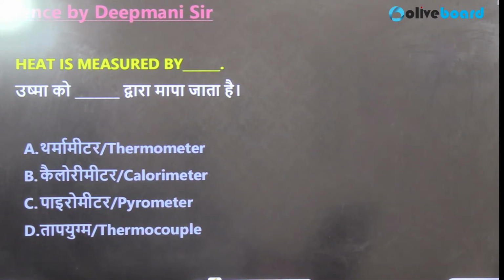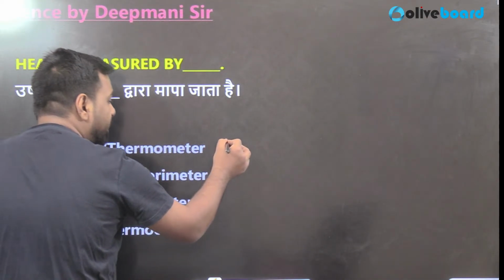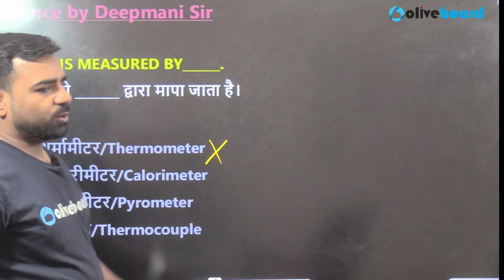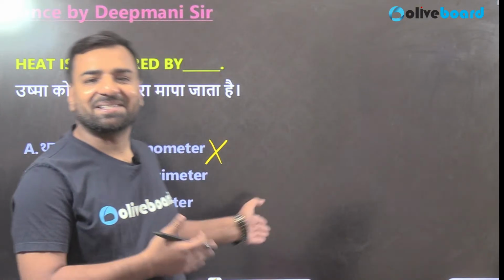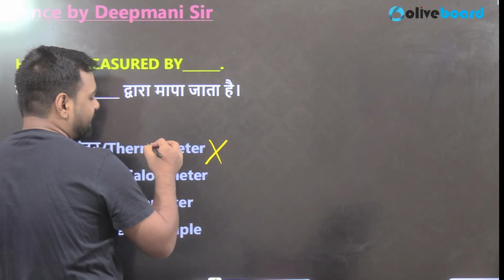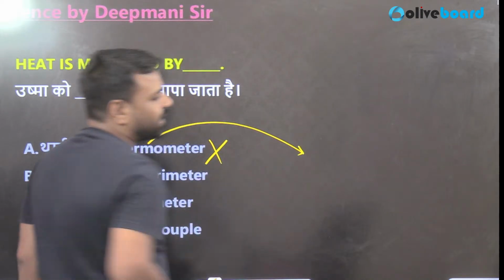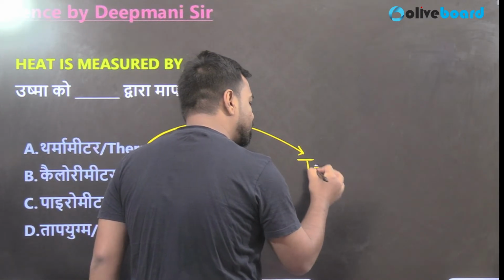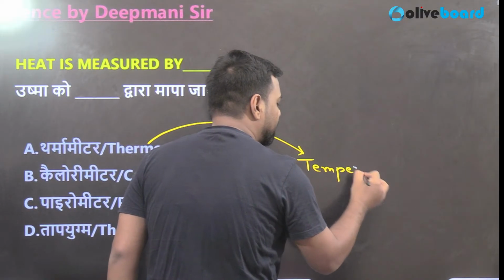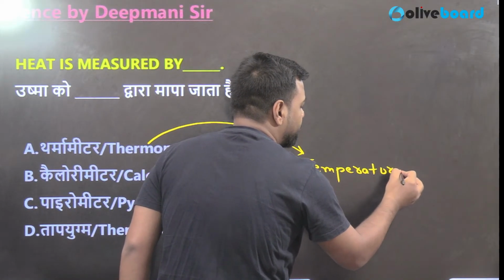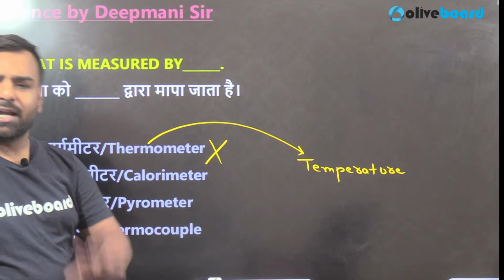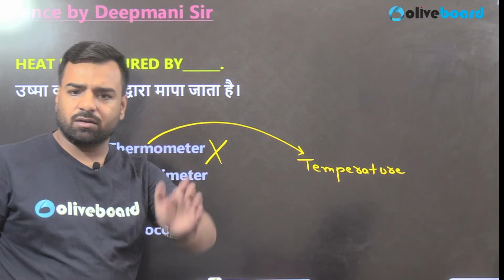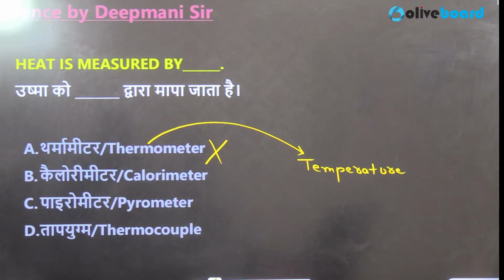Thermometer, I knew it might create confusion, guys. Thermometer is not the answer. So yes, that's why these sessions are important. Guys, what happens? As soon as we see thermometer, we try to link it with heat. But that's not heat, guys. Thermometer is used to measure the temperature. That's not for the heat. And most of the candidates, it's not wrong with you, Pawan, it's actually wrong with everyone.